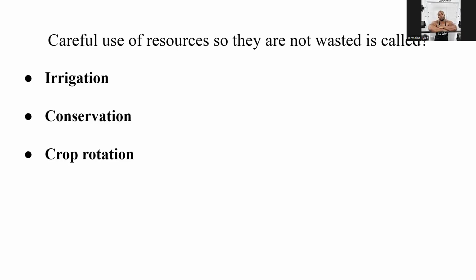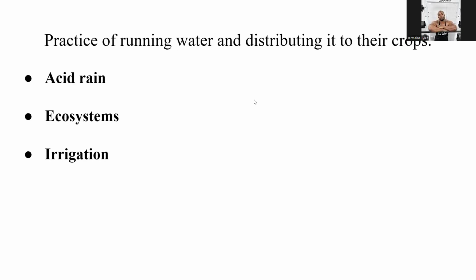Careful use of resources so they are not wasted is called what? Irrigation is running water to and from. Crop rotation is the rotating, moving crops around. We're talking about conservation. We're conserving, using it wisely, using it smart, and not abusing what we have. Careful not to be wasteful. So this is called conservation.